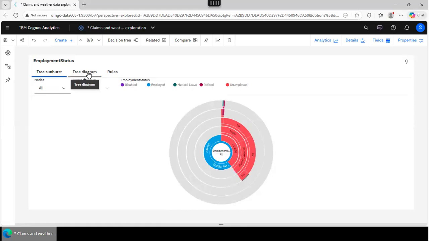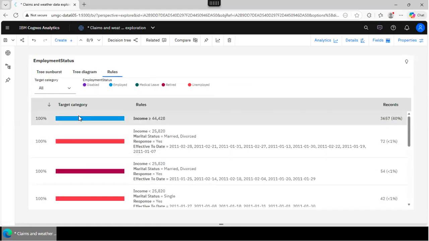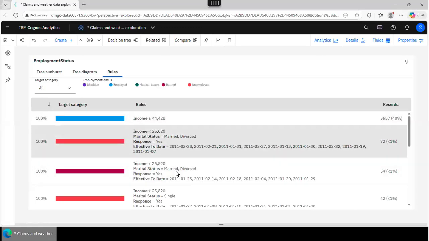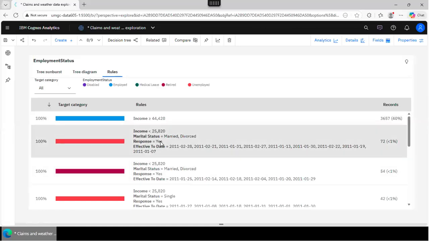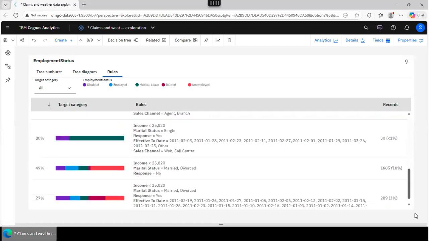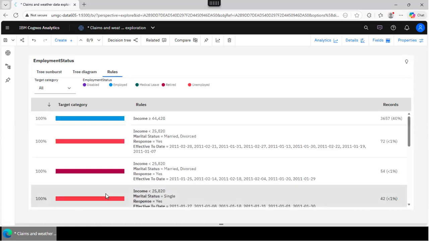The tree diagram shows you the rules, and you've got the rules in English language. That's a category. So when you have a new record, you're going to try to see which rule it matches, right? And that's going to be based on the rules that it matches. It's going to be the employment status in this case.